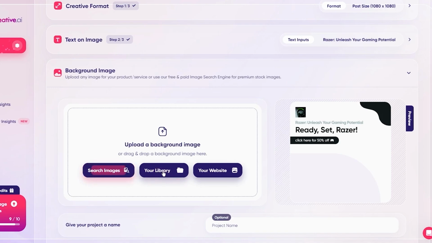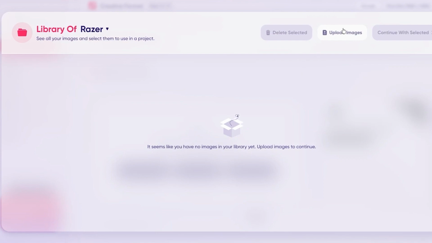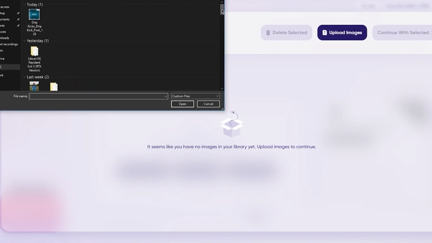So to add our images, you can search different images if you want to. You can go to your library if you want to. You can take images off of your website if you have it scanned properly. So just go ahead and add the proper things that are needed for the page. So I'm going to go ahead to my library. Okay. And once you go to your library, I'm going to go on upload images. And as you can see, it's going to open this up.